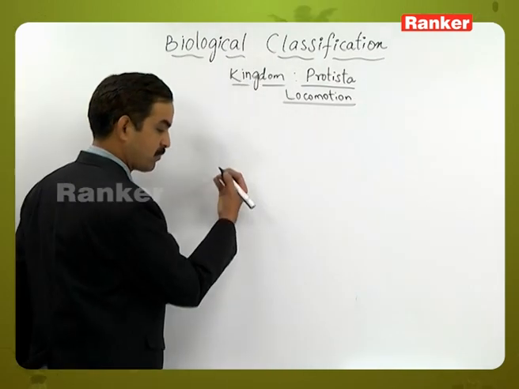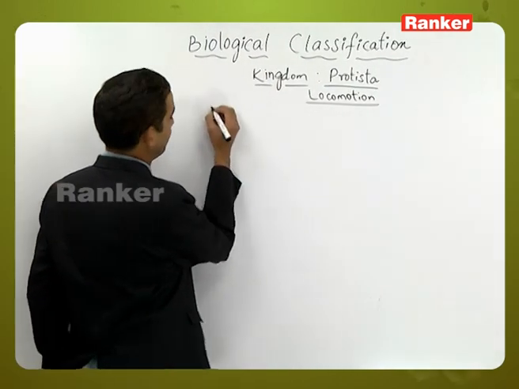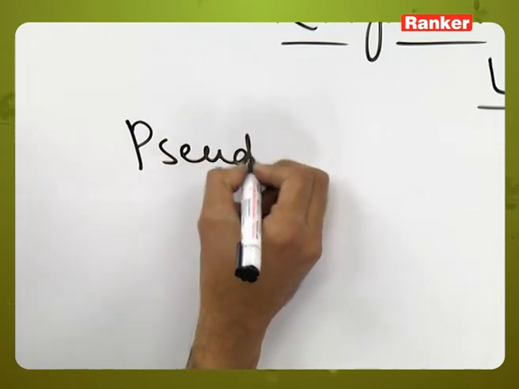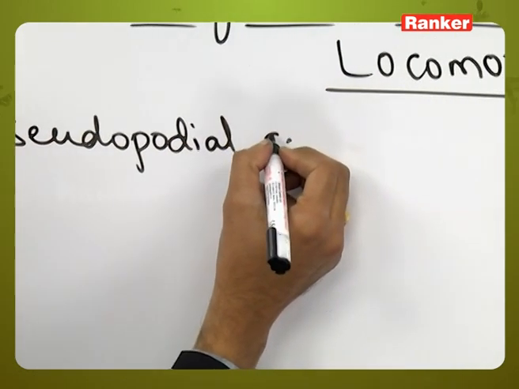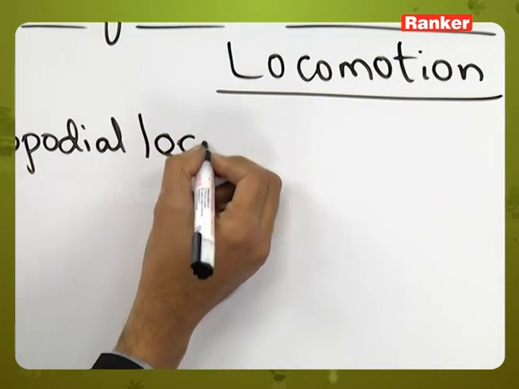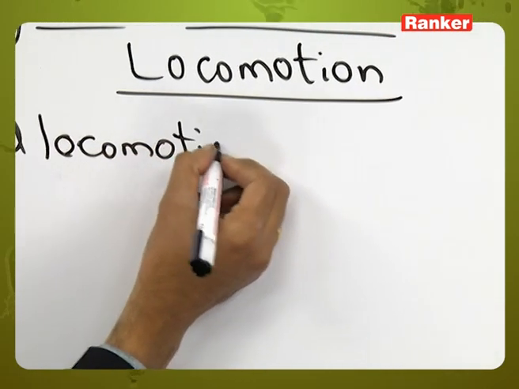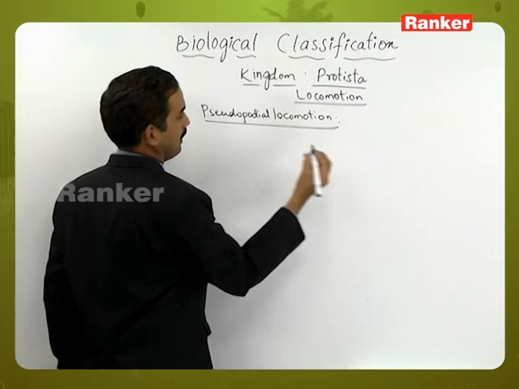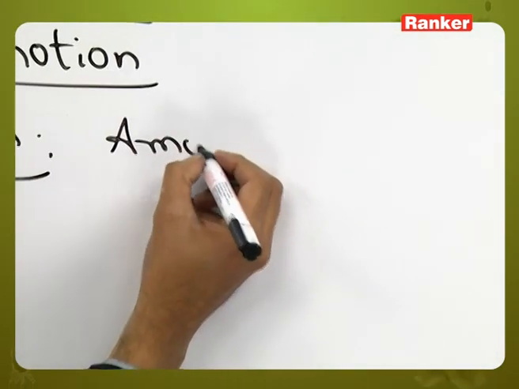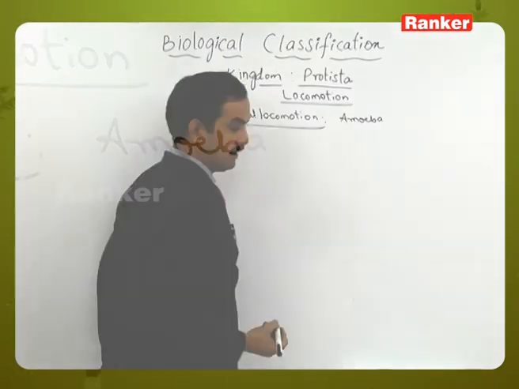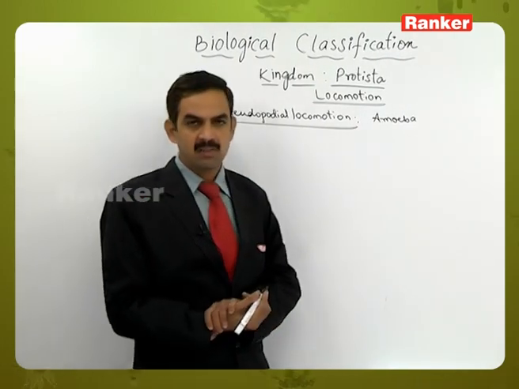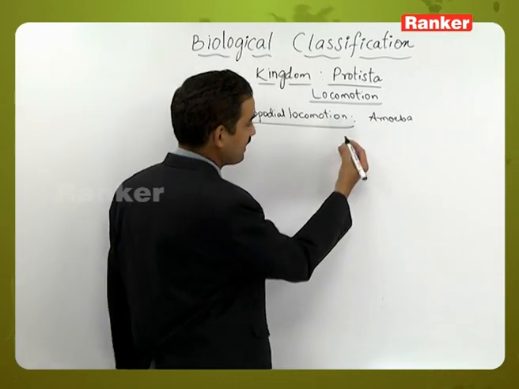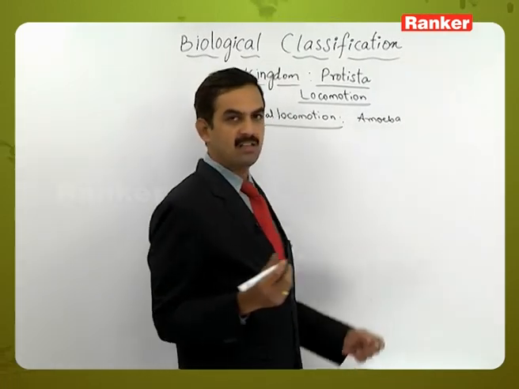Let us start with the first one, pseudopodial locomotion. In examples like amoeba, they have special protrusions which are coming from the organism. Those are nothing but cytoplasmic extensions.